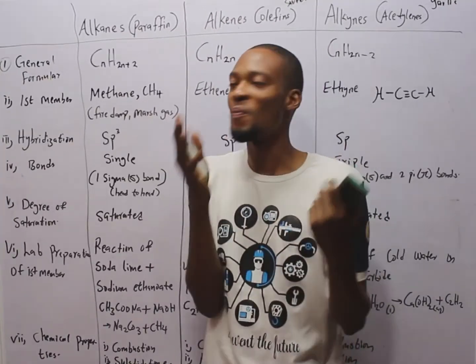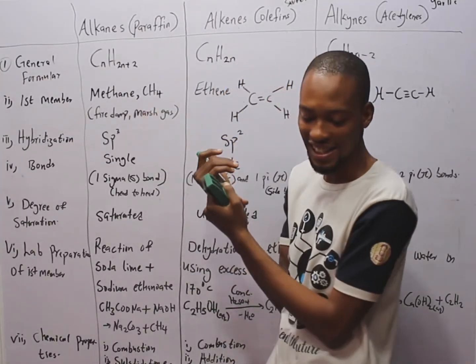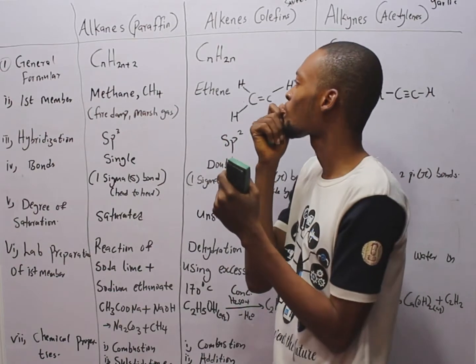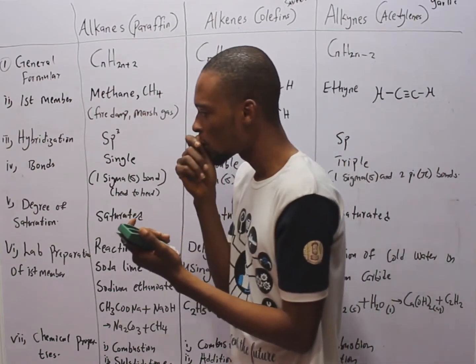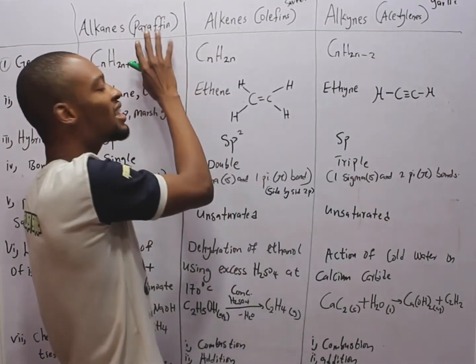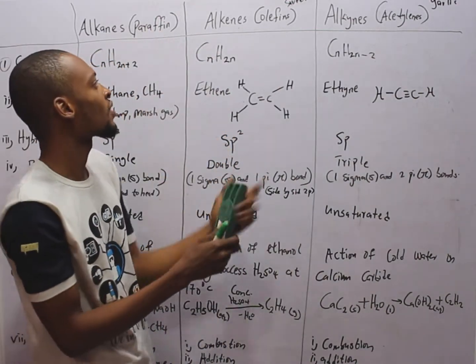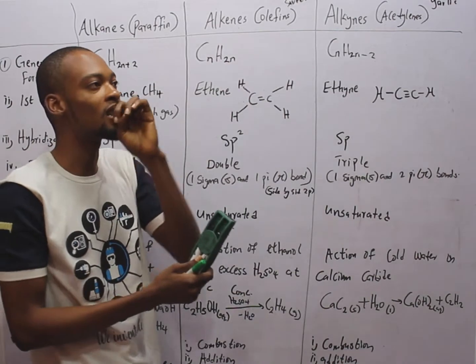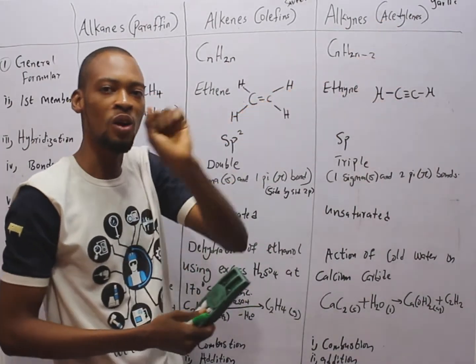Let us compare alkanes, alkenes, and alkynes. First of all, let's look at some physical properties. For example, alkanes are colorless. Alkenes are colorless. Alkynes are colorless.